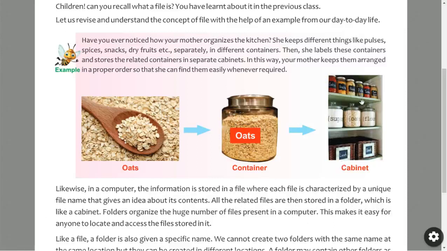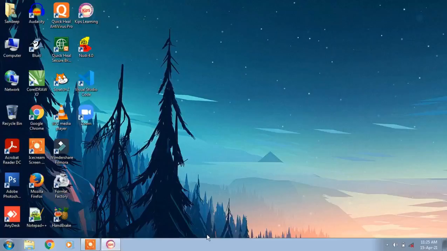See here, this is a cabinet. In this cabinet, all the containers are stored. In the same way in a computer, all the files are stored in a folder. Folders organize the huge number of files present in a computer. So in a folder, we can keep plenty of files. This makes it easy for anyone to locate and access the files stored in it. So by keeping the files in a folder, it is easy to access. Whenever we want that file, we can directly go to that location in the system and access that file easily. See here, I'll show you.